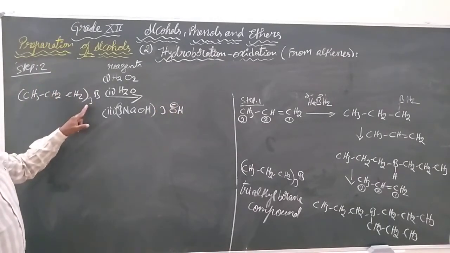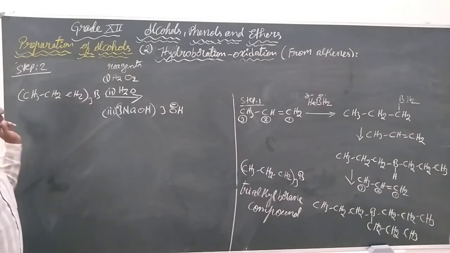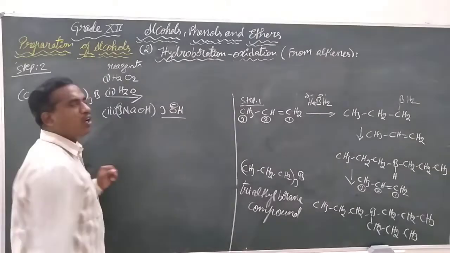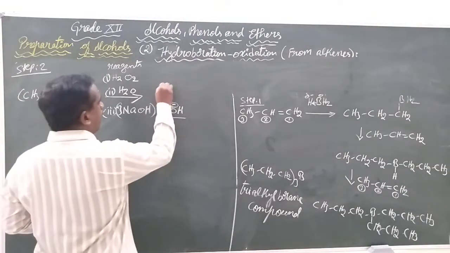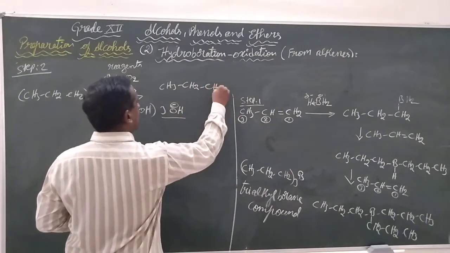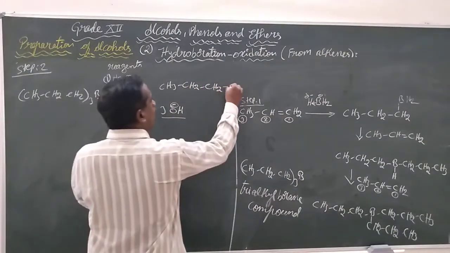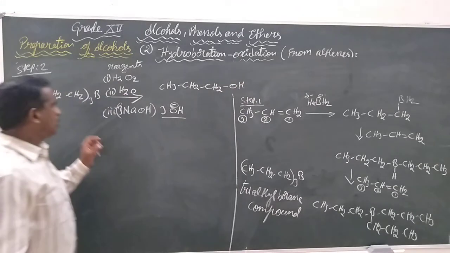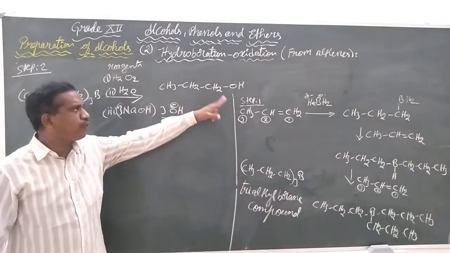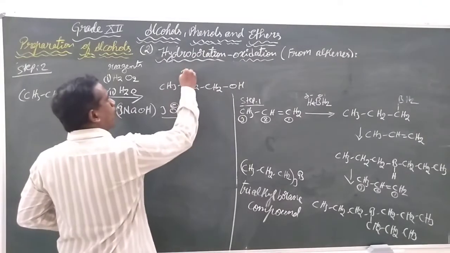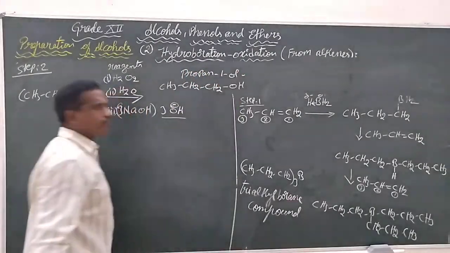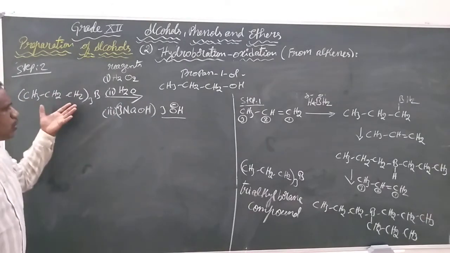Now, these 3 alkyl groups will each be joined by an OH group, forming CH3, CH2, CH2, OH. Out of the 3, one of the molecules has combined with OH to form propan-1-ol, and the remaining 2 are there.